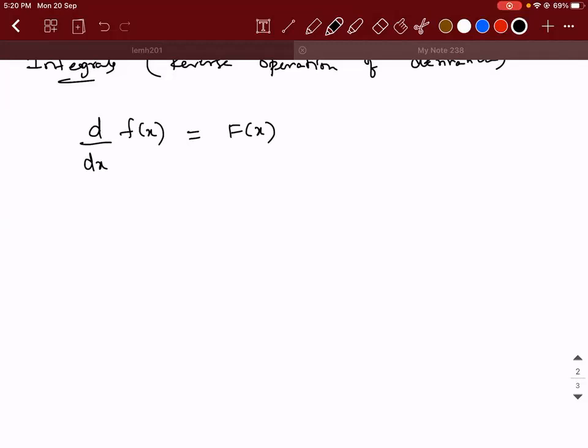Now I can do a small manipulation. For the derivative, this dx I will take to the other side and write it as capital F of x dx. Here on the left hand side, what is the extra parameter that I'm able to see which is blocking my f of x?